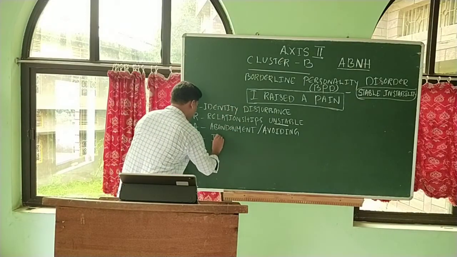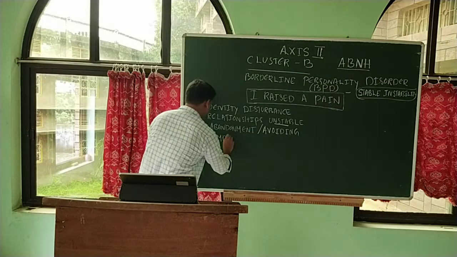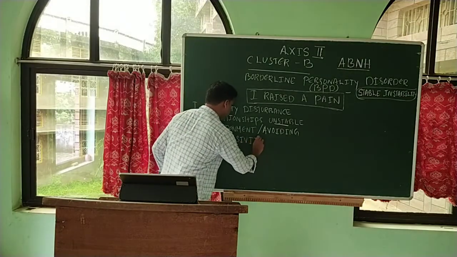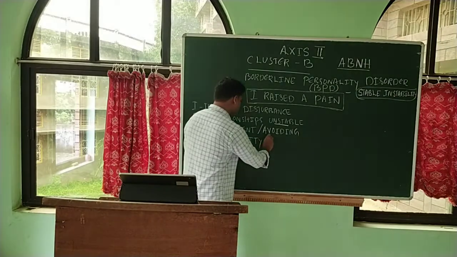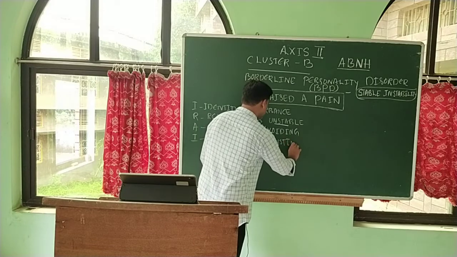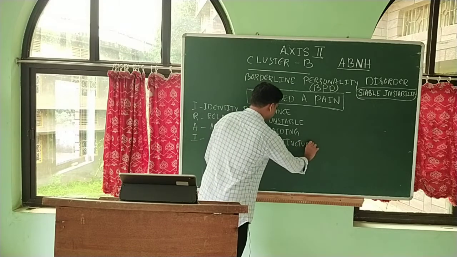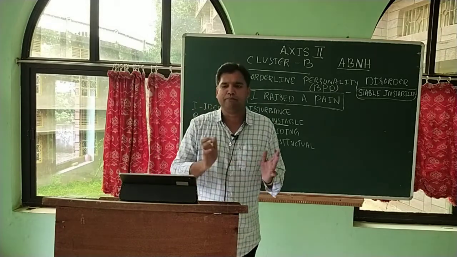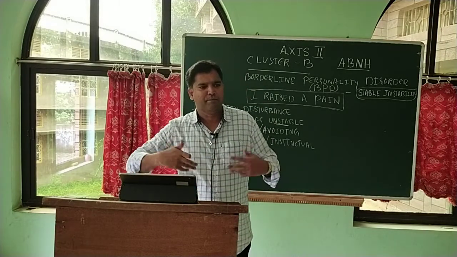Then we have I for impulsivity. It's another important characteristic of BPDs. They are very impulsive people, very instinctual. They are driven by their instincts. They are very impulsive, very compulsive people.